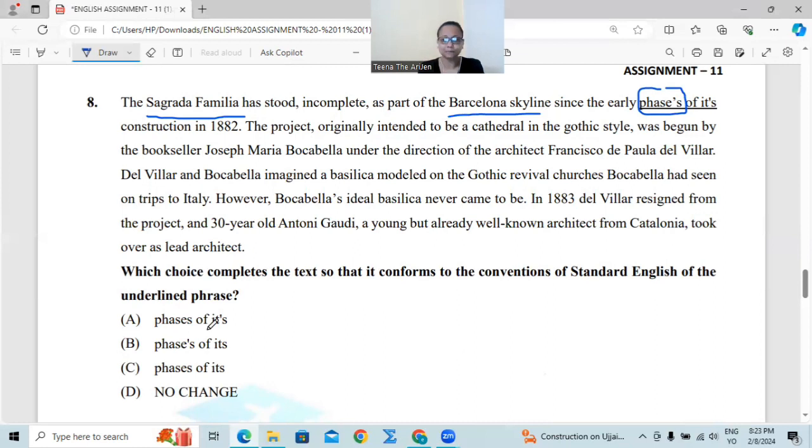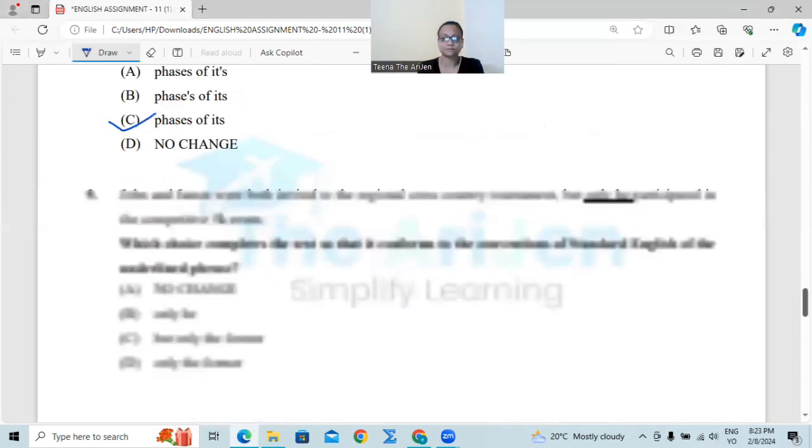That means phases of its, no, I am looking for these two things: phases of its construction, right? Phases of its construction, of its. Number C is the answer. Next, number 10.